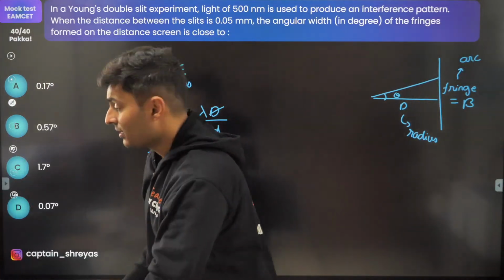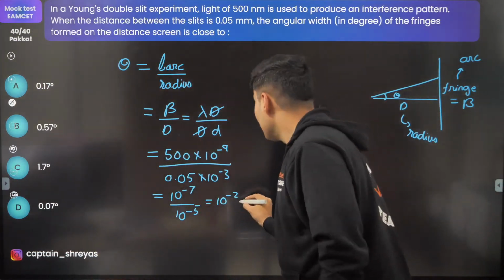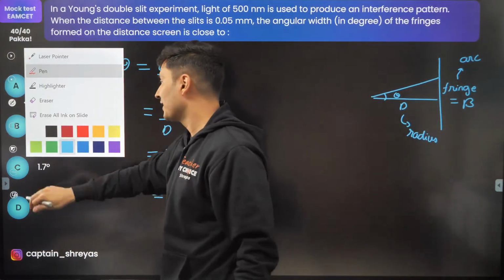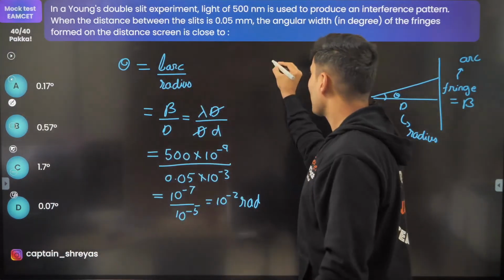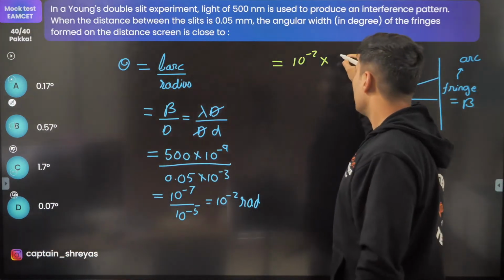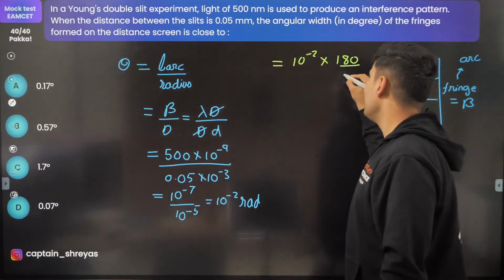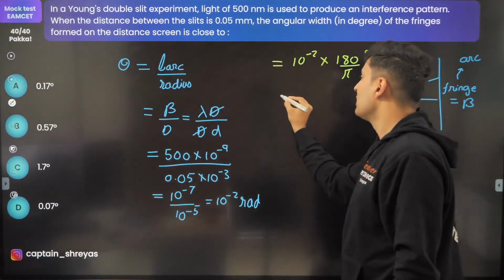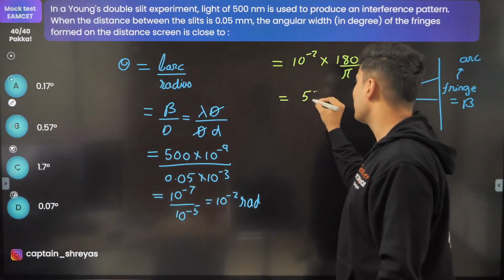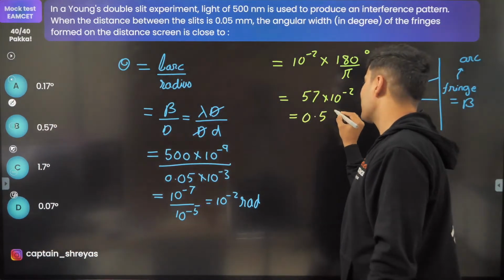But do not sit and mark, okay, 0.01 degree is not even there. This answer is in radian, be careful. Angle is always in radian, so you need to convert to degree. How do you convert to degree? 10 to the power minus 2 radian into 180 divided by pi degrees. How much will it come out to be? 180 by pi is standard, 57, so 57 into 10 to the power minus 2. So it will be nothing but 0.57 degrees.